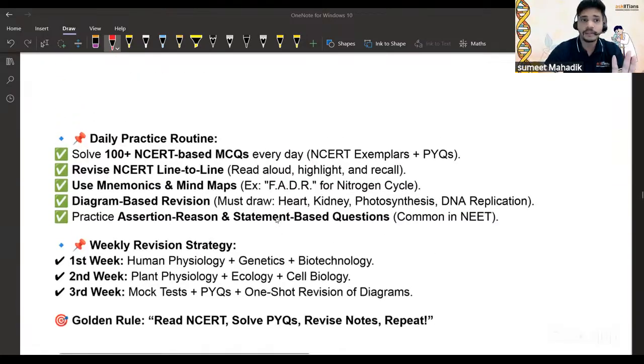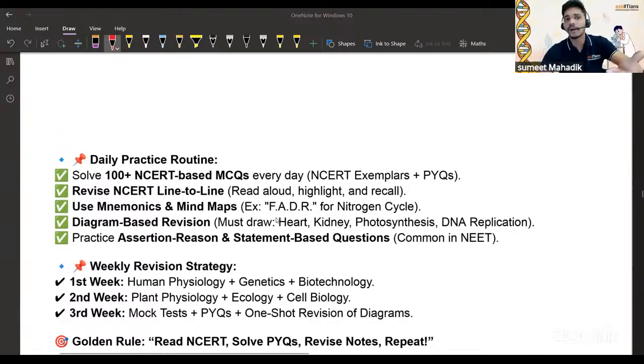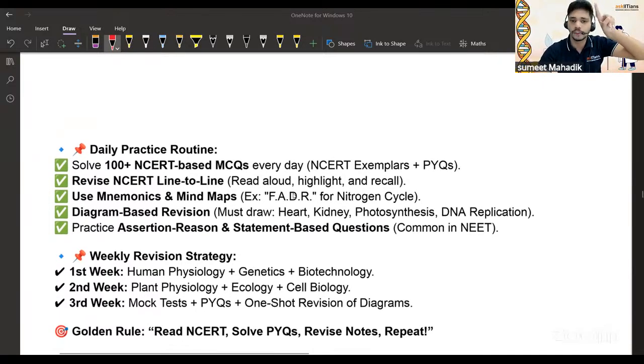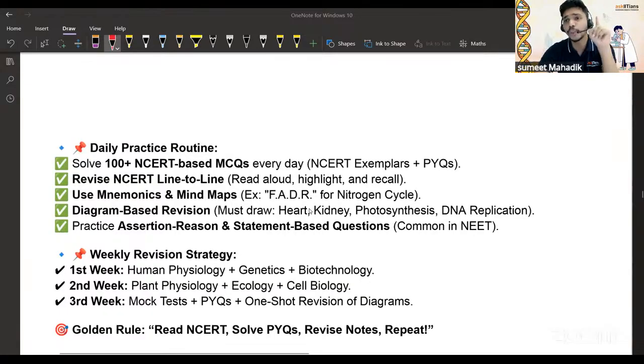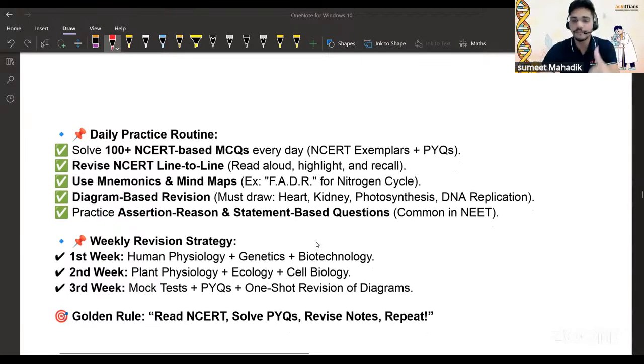Now let's talk about the daily practice. Already we have talked about the flow chart. For example, the first month you are giving to biology. So how can you do that? Segregate the topics. First week for human physiology, genetics and biotechnology. Don't you think so? These are the high-yielding chapters I mentioned. Then the second week, plant physiology, ecology and cell biology. And the third week, whatever you have done, you can go through those things. One short revision diagram also, you can do that.